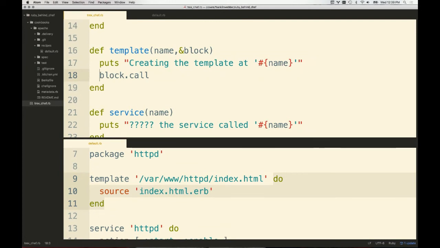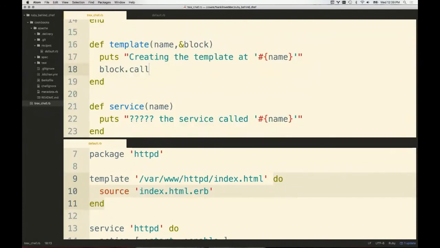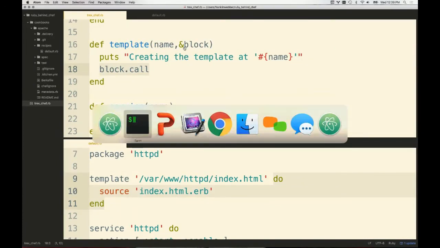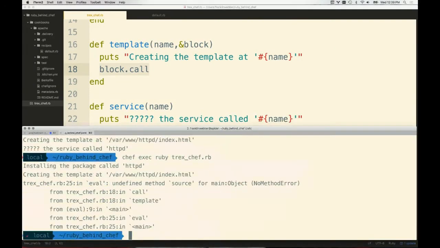Now, if you're watching and following along, you can add this block.call method, and we can do that for the service one. But let's just start here and see what kind of output we get when we run. All right, so when I execute this again, I see that we're installing the package and we're creating the template, but you know what we see? We see there's an undefined method source for main object. So why do we get that?